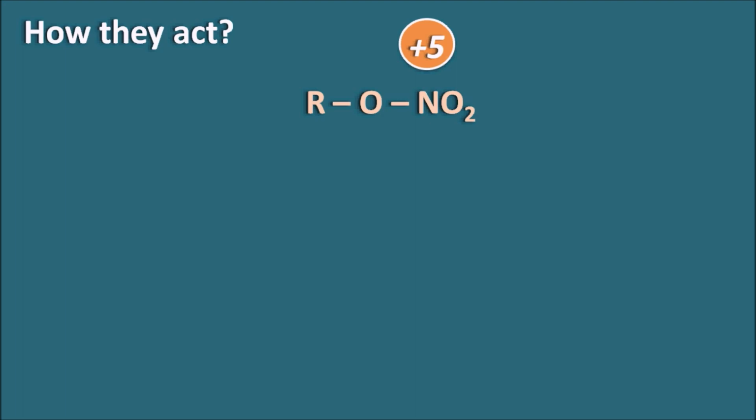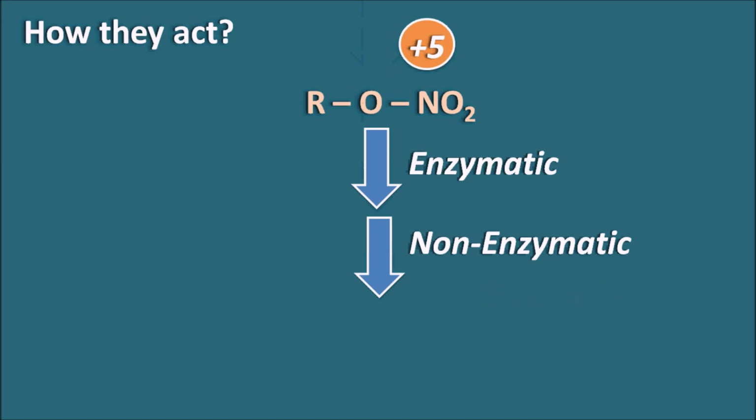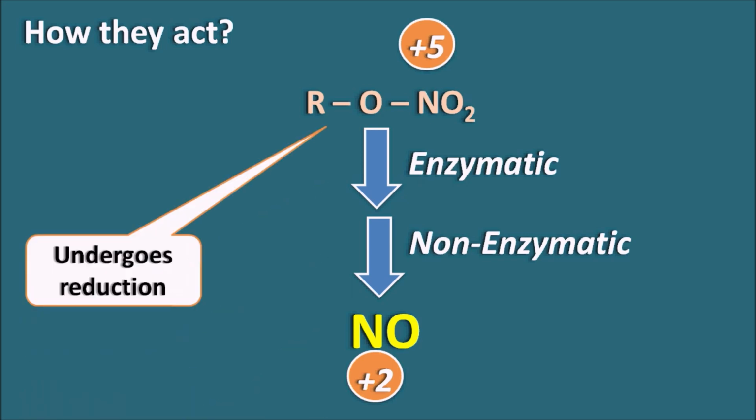And these organic nitrates can undergo enzymatic as well as non-enzymatic processes where they release nitric oxide. Now, what is the oxidation state of nitrogen in nitric oxide? Oxygen has -2, so nitrogen will have +2. So in a simple way, organic nitrates release nitric oxide by enzymatic as well as non-enzymatic processes where the oxidation state is reduced from +5 to +2. So we can conclude that organic nitrates undergo reduction so that they release nitric oxide.